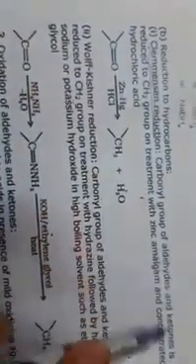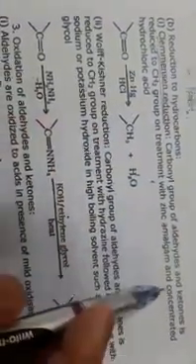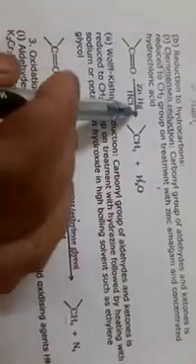First one is Clemmensen reaction. Again, this is a name reaction. The carbonyl group of aldehydes and ketones is reduced to a CH2 group on treatment with zinc amalgam and concentrated acid, which is HCl. This is the carbonyl compound, zinc amalgam, concentrated HCl, it changes into a CH2 group and water is formed. This reaction is known as Clemmensen reaction, in which the carbonyl group of aldehydes and ketones reacts with zinc amalgam and concentrated HCl to produce a CH2 group.